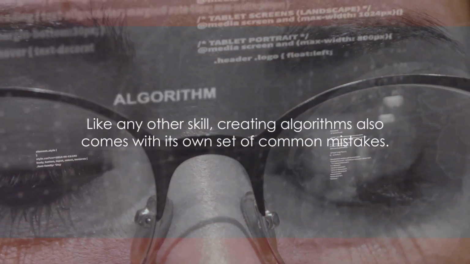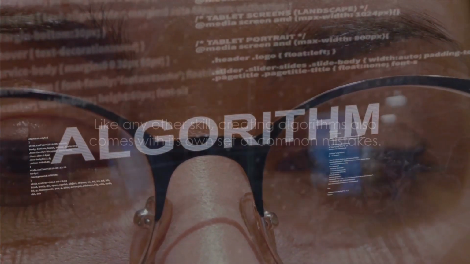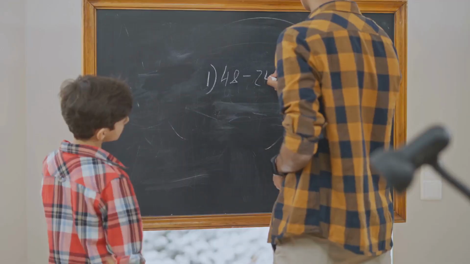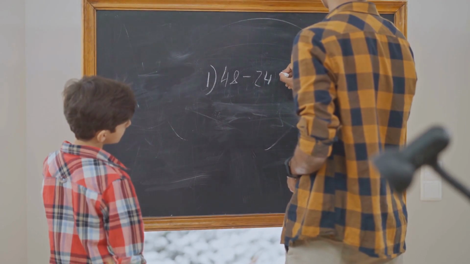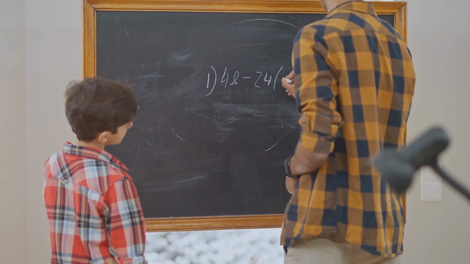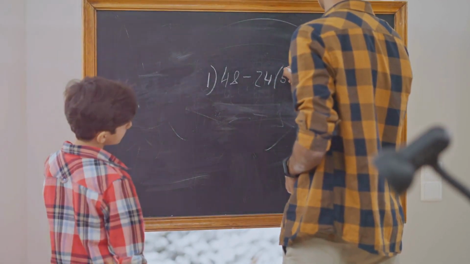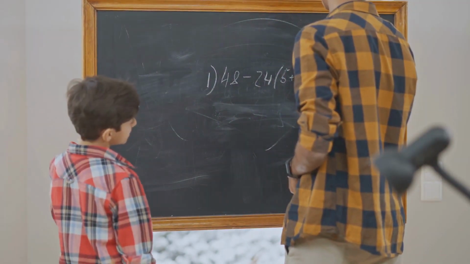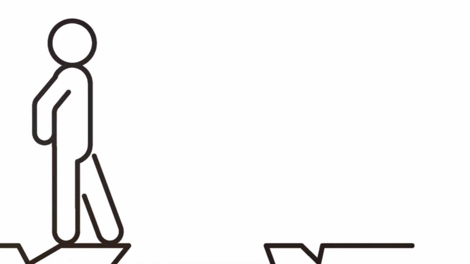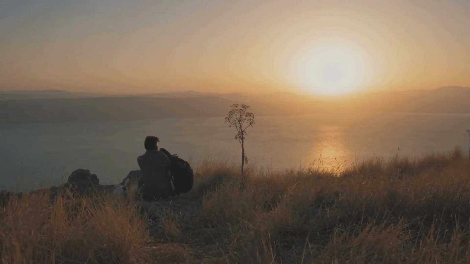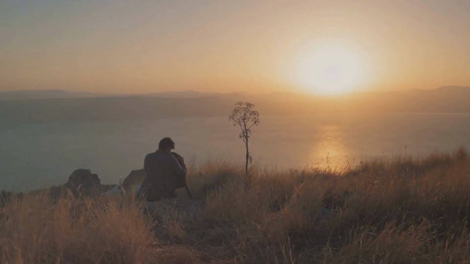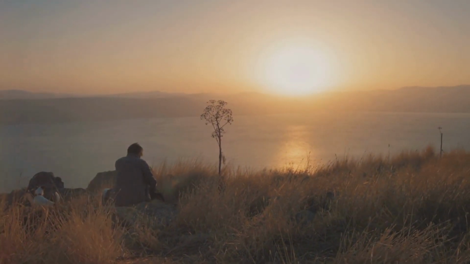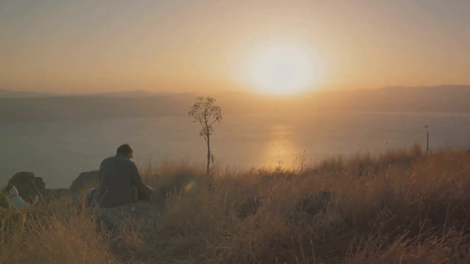Like any other skill, creating algorithms also comes with its own set of common mistakes. Let's delve into some of these common pitfalls and how we can sidestep them. It's crucial to remember that everyone stumbles, but the key is to dust off, learn, and keep going. Firstly, a frequent mistake is the tendency to jump straight into coding without thoroughly understanding the problem. It's like diving into a pool without checking the water depth. It's important to take a step back, analyze the problem, break it down into smaller parts, and then start piecing together your algorithm.